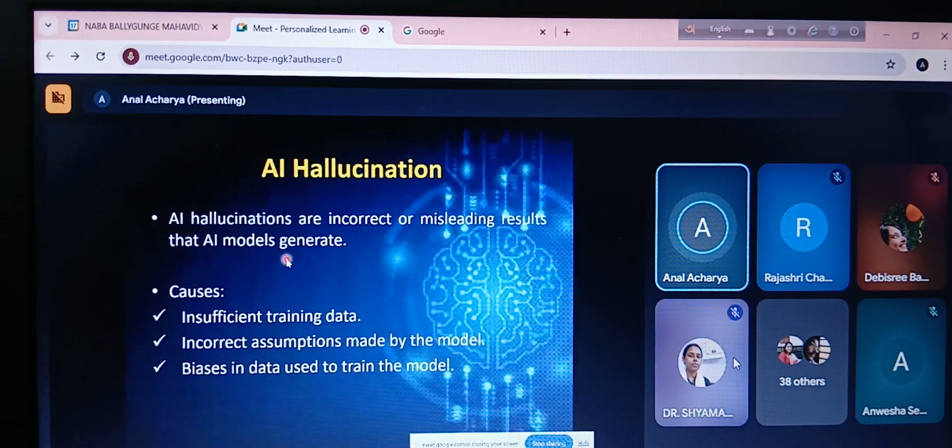Sometimes we hear that certain elderly persons are having this form of hallucination.